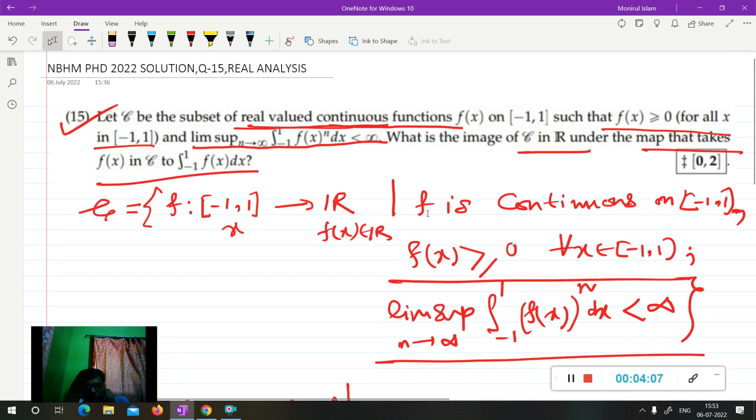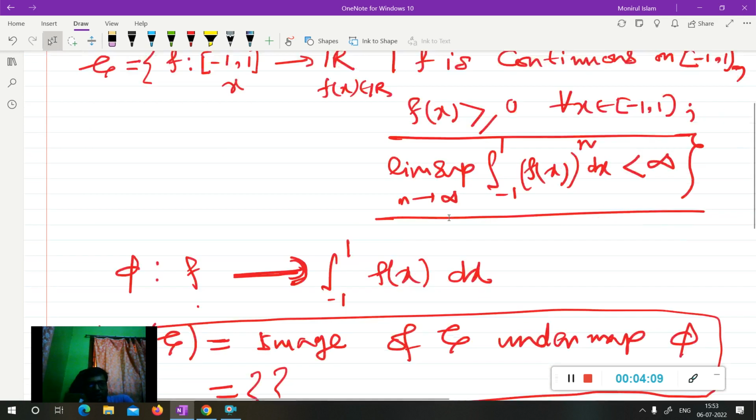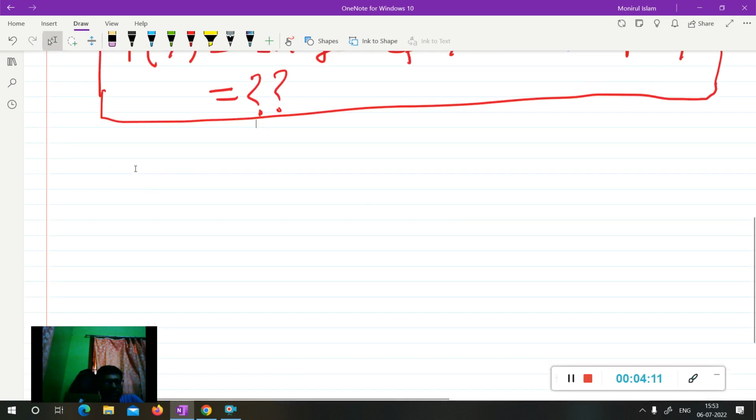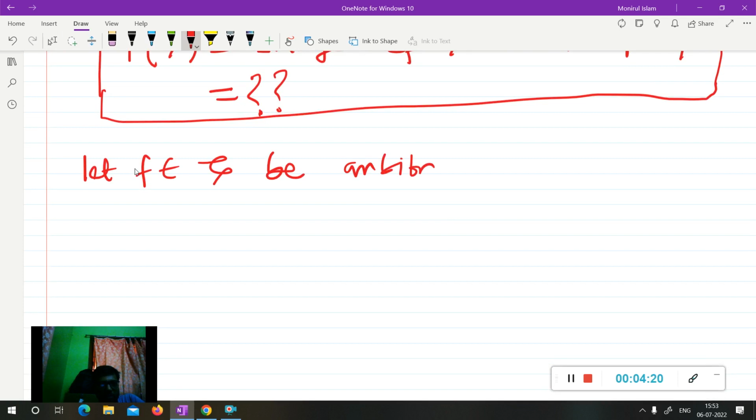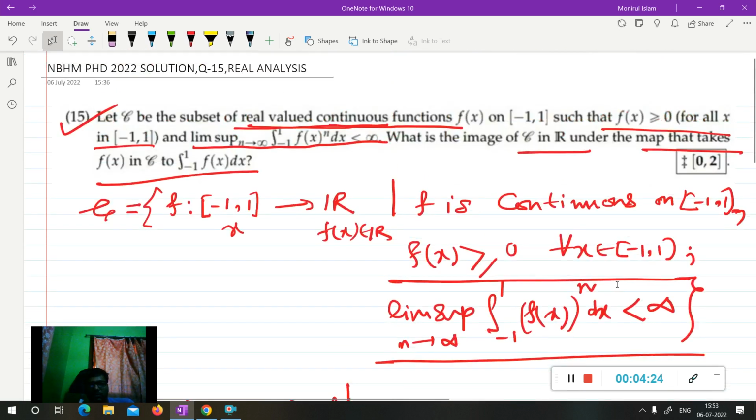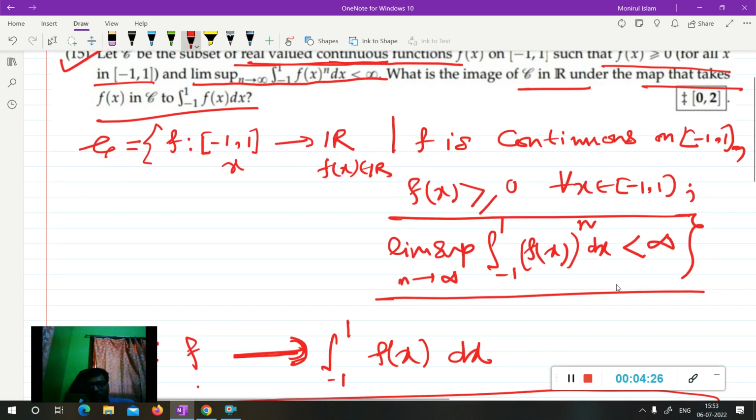Suppose I take an arbitrary f belonging to script C. Then it satisfies the conditions: f is continuous, it is non-negative, and this integral will be finite.